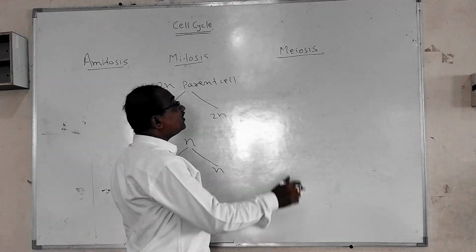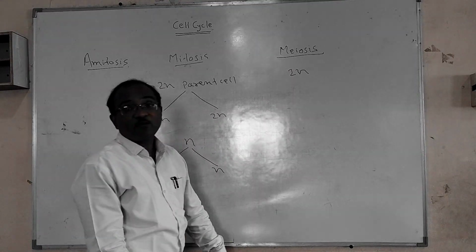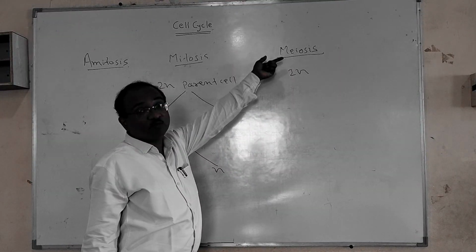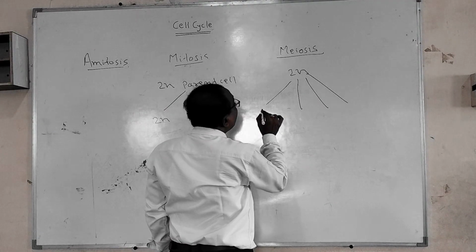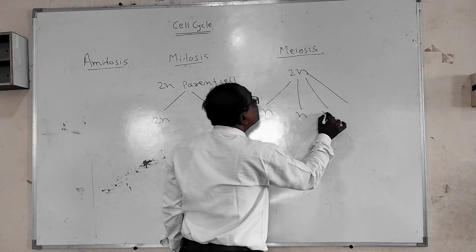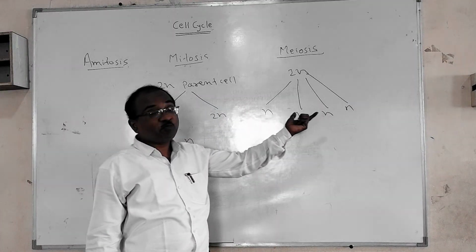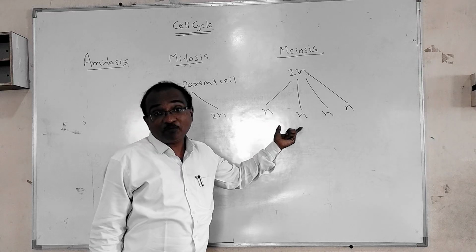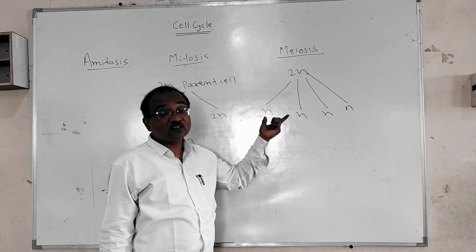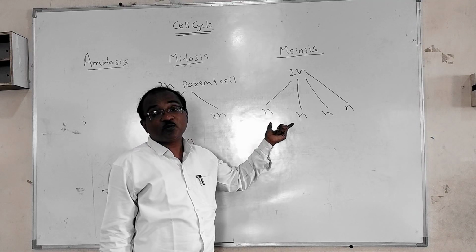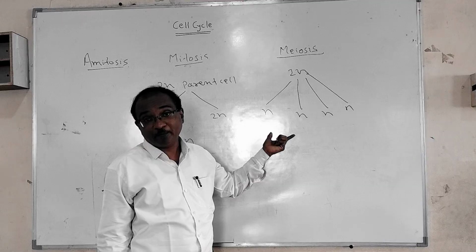What happens here? When the diploid parent cell enters into meiosis, four haploid cells are formed. These haploid cells may become spores, microspores or megaspores, or in the case of animals, they are mostly useful in the production of gametes. So gametes are always haploid in nature.